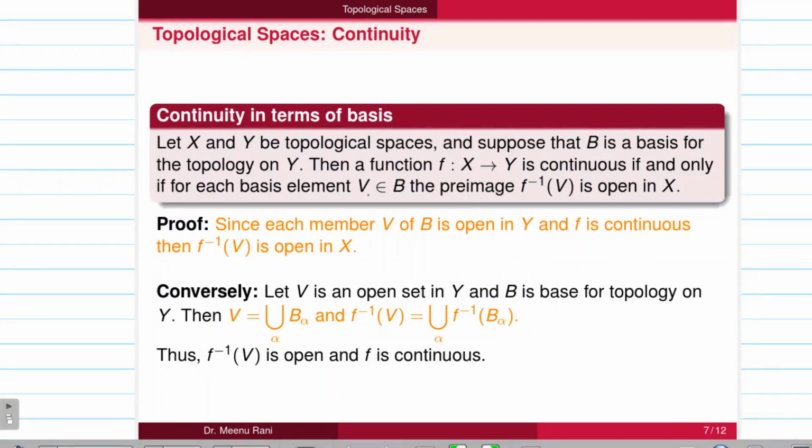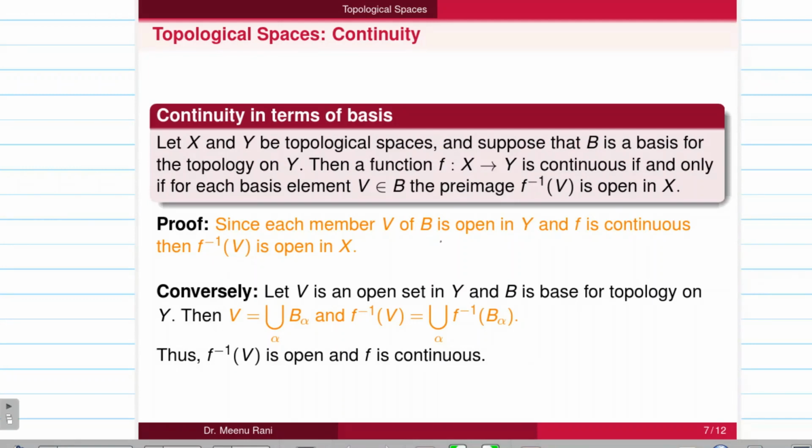Next we can define continuity in terms of a basis. Let X and Y be two topological spaces and B a basis for the topology on Y. Then a function f from X to Y is continuous if and only if for each basis element V of B, its pre-image f inverse V is open in X. For the proof, let f be a continuous function. Then we need to prove that the pre-image of each basis element of B is open in X.